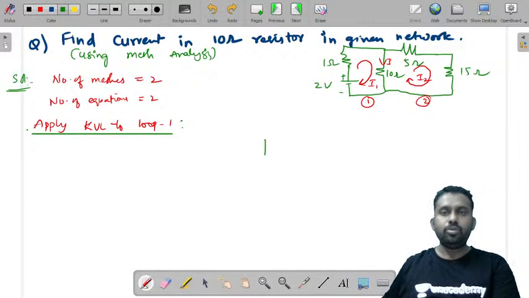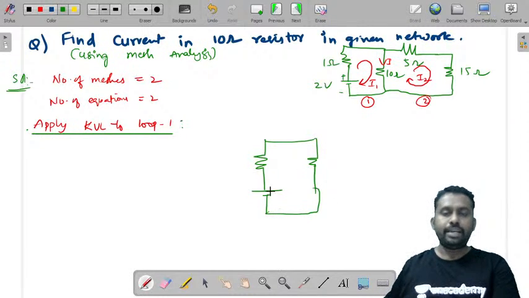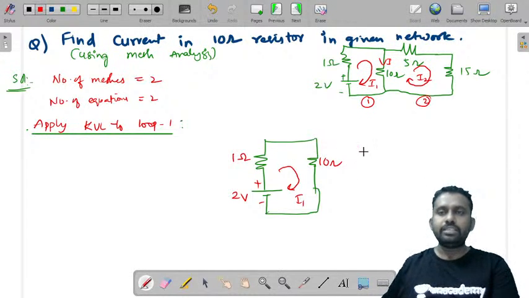So this is the loop 1. You have a resistor, a voltage source, again a resistor, and this is a closed path. This is the loop, right? In this you have this current as I1 in this direction, which we have taken. You can take any direction. I have taken it in the clockwise direction. This has 1 ohm, this has 10 ohm. The current that is flowing in 1 ohm is only I1, whereas another current I2 is also flowing through this 10 ohm resistor.